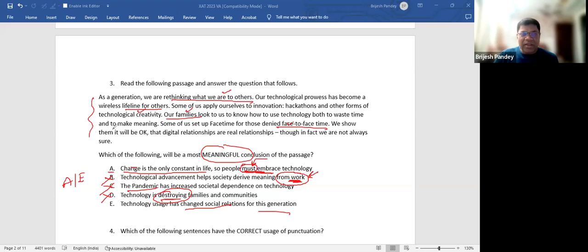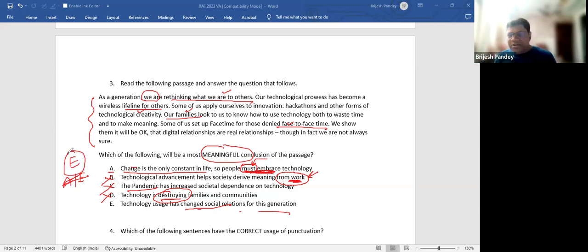It says that we are thinking. That means everyone, each of us. So he's representing everyone's situation. So it is not said that we must embrace technology, and if we don't do that, then there is something wrong going to happen with us. So this part becomes a little awkward to me. It has changed social relations. Why? No face to face, online, it's okay. Something like this. E is acceptable to all of you.